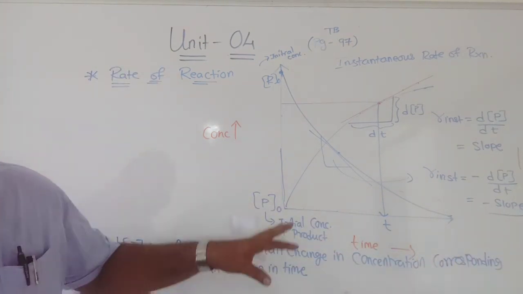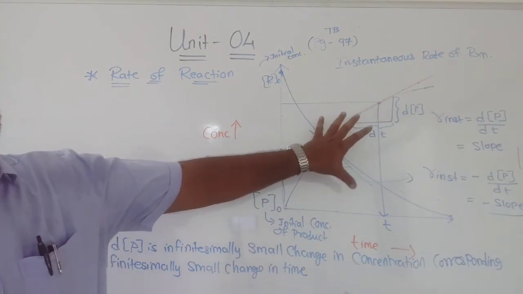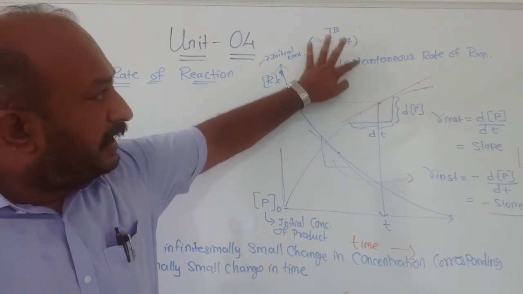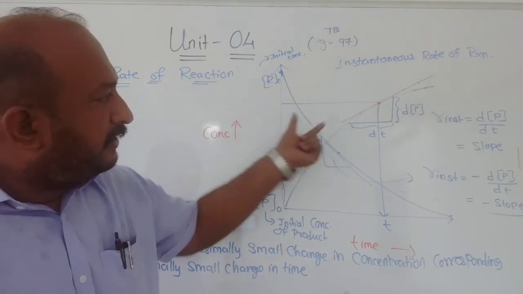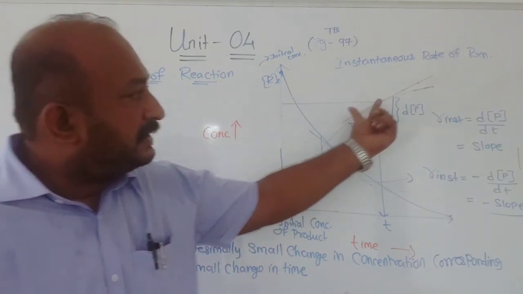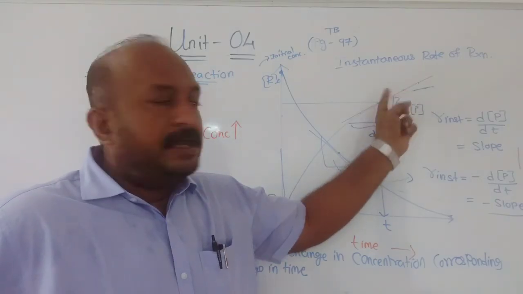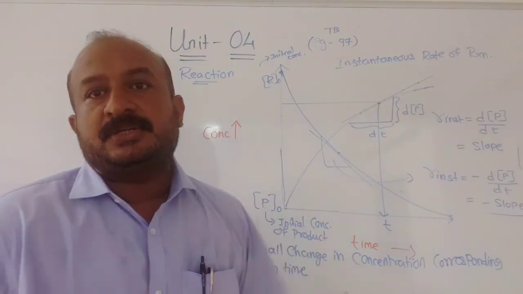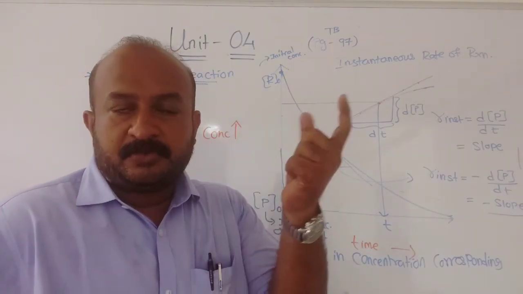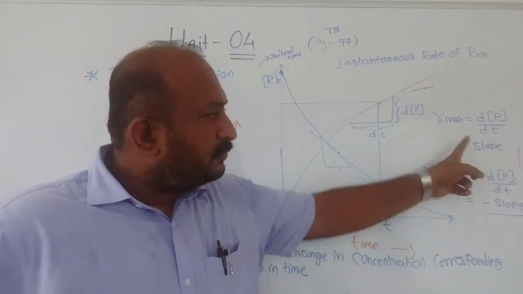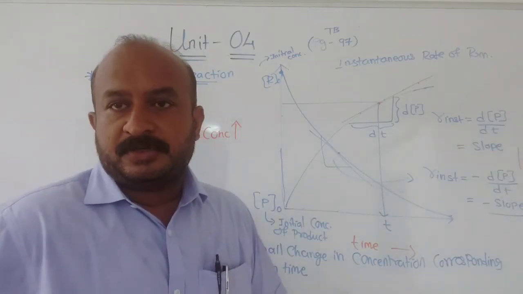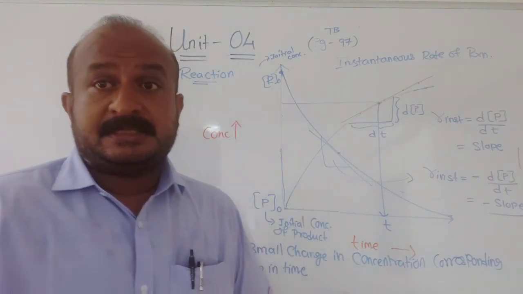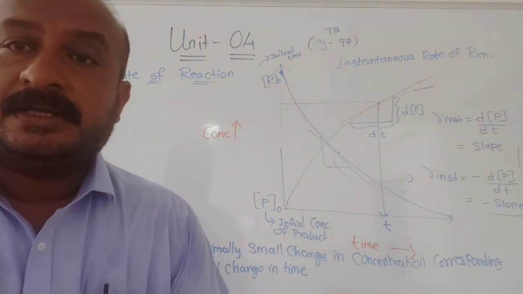Understood? So I think this part is clear to you, why I have written all these things. This is the one for the product, where I explained how to find the instantaneous rate, and for the reactant also it is understood. This is the tangent which is drawn, you can see the red line, and at this point, that is at a particular instant, we want to find the rate. But the value is very small, so we have used this infinitesimal term. Understood?